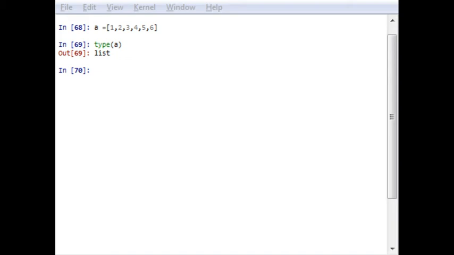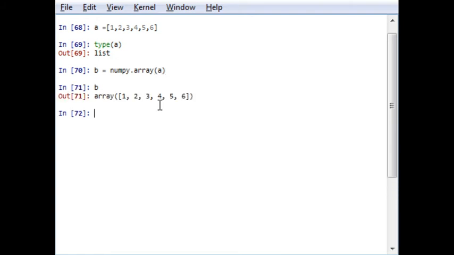Similarly, I want to create an array from A. So B is an array that is equal to A, using the list reference. Now B is an array of 1 2 3 4 5 6. It is not a list. You can check the type by using the type function. It is an array.